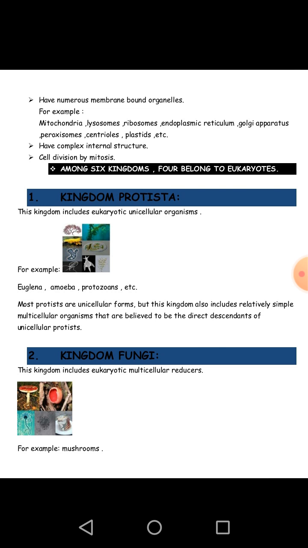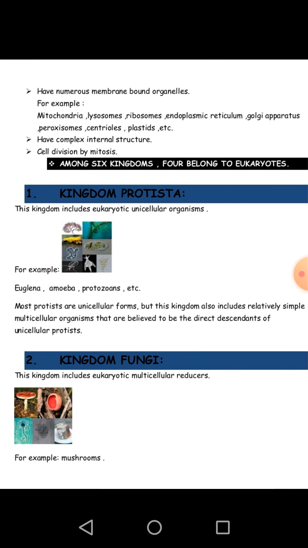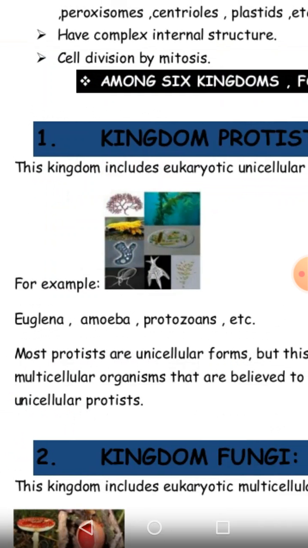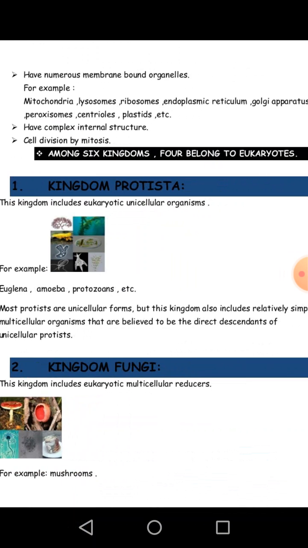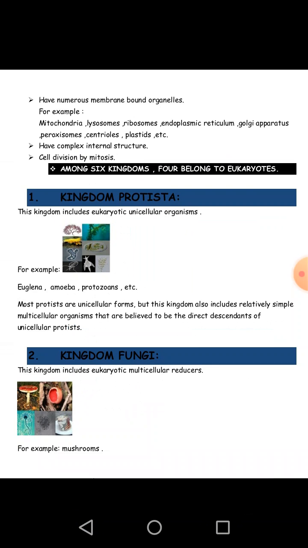First of all, we will study kingdom Protista. In this kingdom, eukaryotic unicellular organisms fall, for example euglena, amoeba, protozoans, etc. In this diagram we see what protists look like, and most protists are unicellular, but this kingdom also includes relatively simple multicellular organisms that are believed to be the direct descendants of unicellular protists.